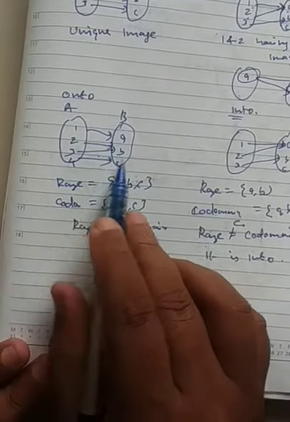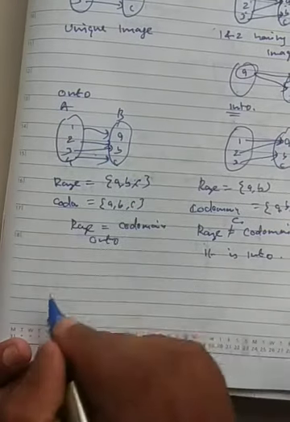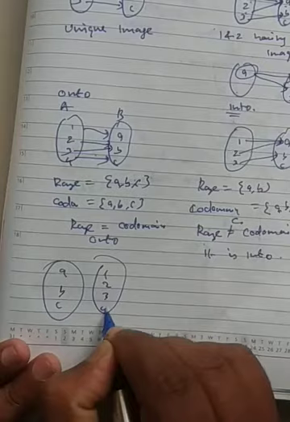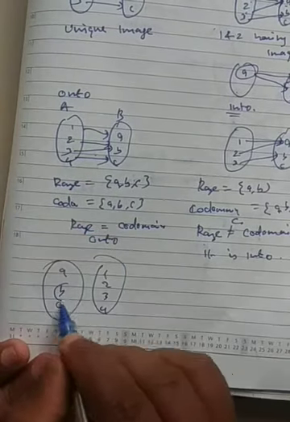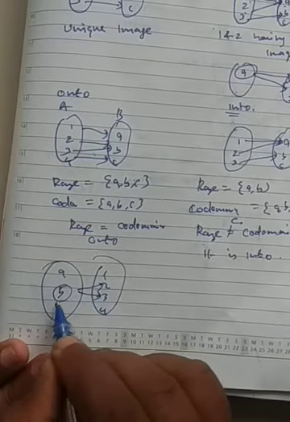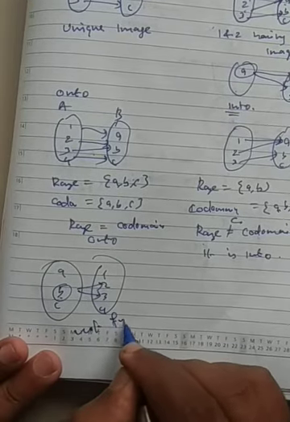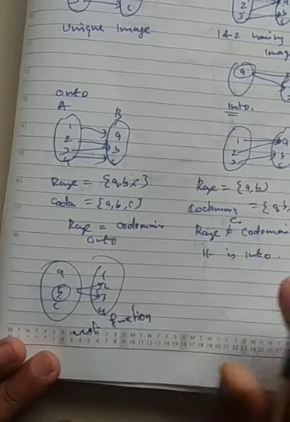Same thing you can see here. For the reverse, you write A, B, C. Here we have 1, 2, 3, 4. 2 and 3 map to B, so B will map to 2 and 3. So B is having two images. Therefore it is not a function.